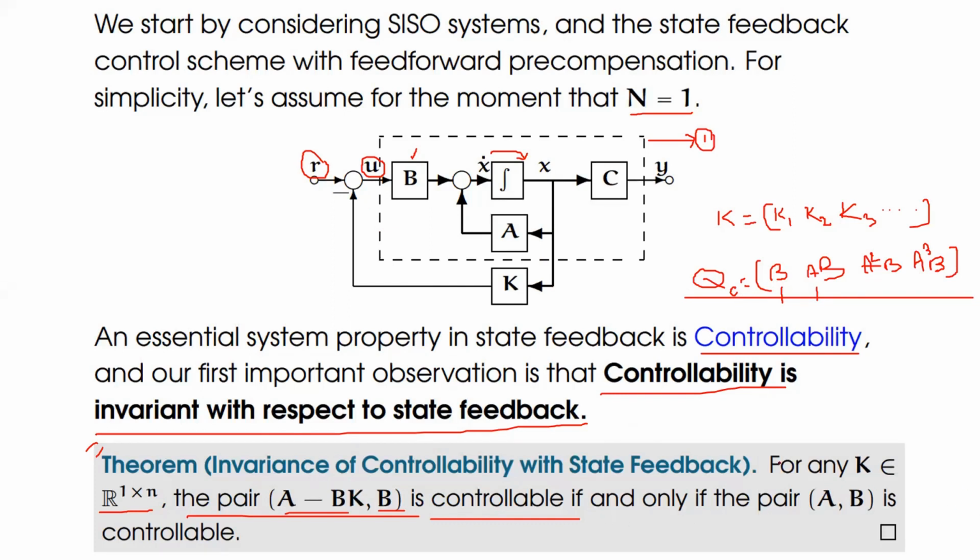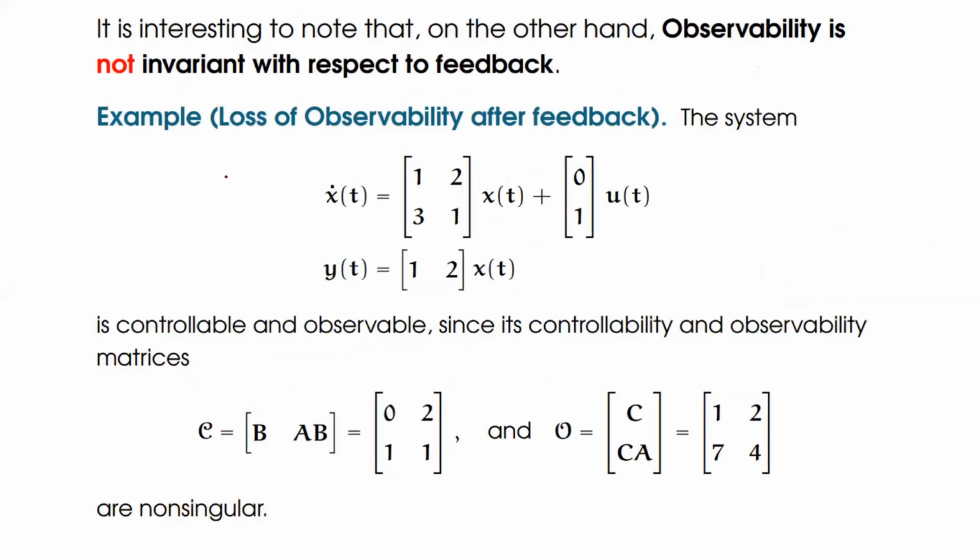So what he is saying is, for any value of K, the pair, that is the matrices A minus BK and B, is controllable if and only if the pair A and B is controllable. This is what we are going to show in the next one. Next, continuation of the same theorem. It is interesting to note that, on the other hand, observability is not invariant with respect to the feedback.